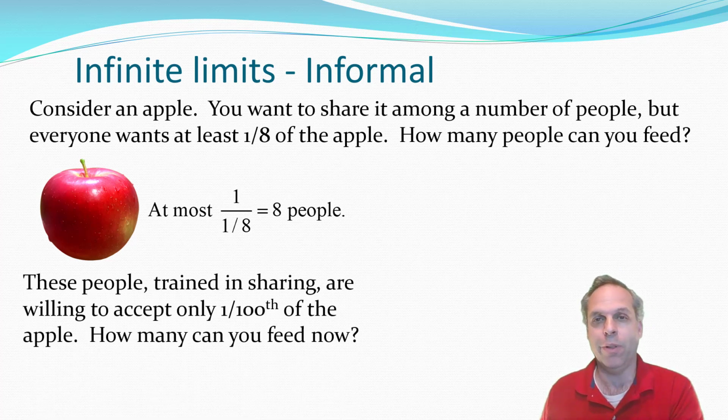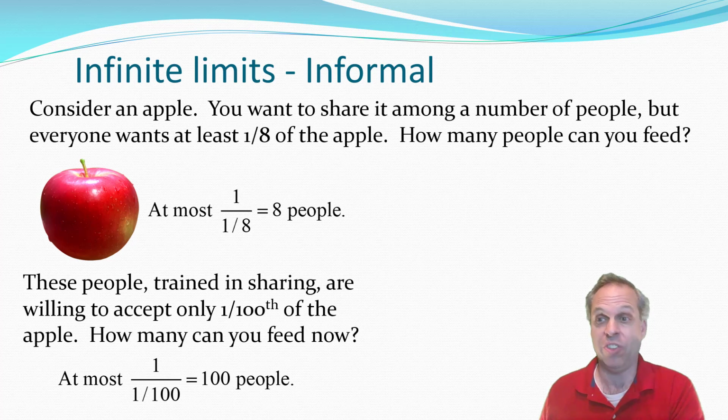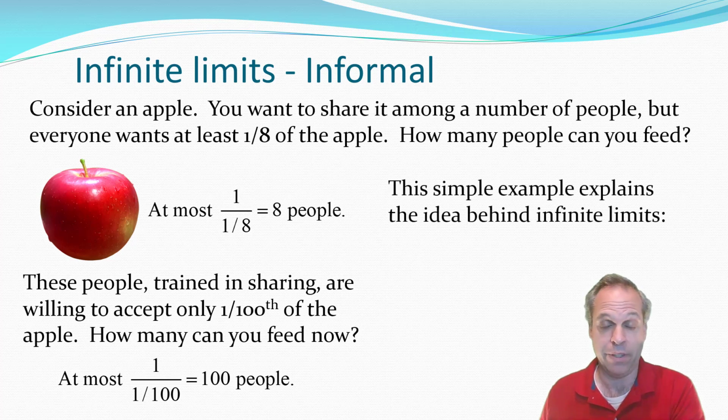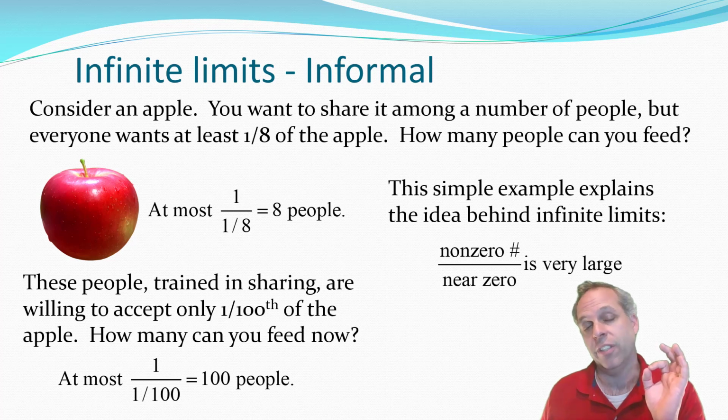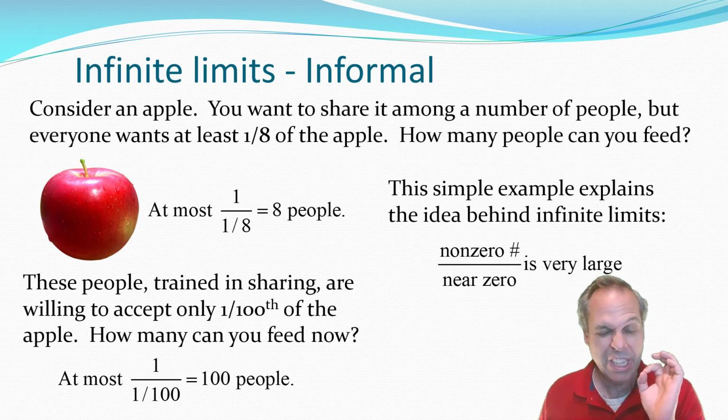But the people you're working with are really good at sharing. So now they're willing to take at least only, say, 1/100th of an apple. Now how many people can you feed? Well, in that case, it's still the same division. It's 1 divided by 1/100th, which is now at most 100 people, which is more. This is essentially the idea behind limits, at least the infinite ones. If you take a constant and divide it by a value that's really close to 0, the overall division becomes very, very large.